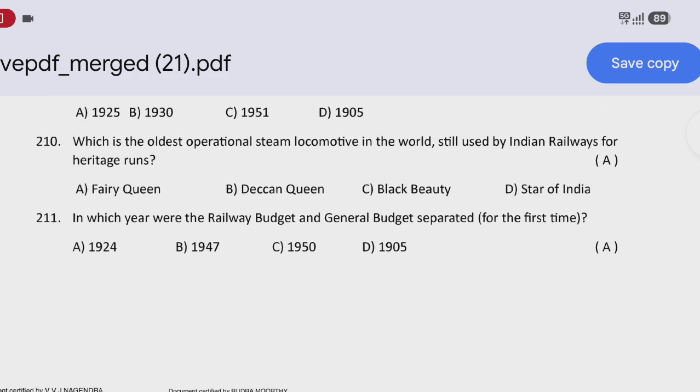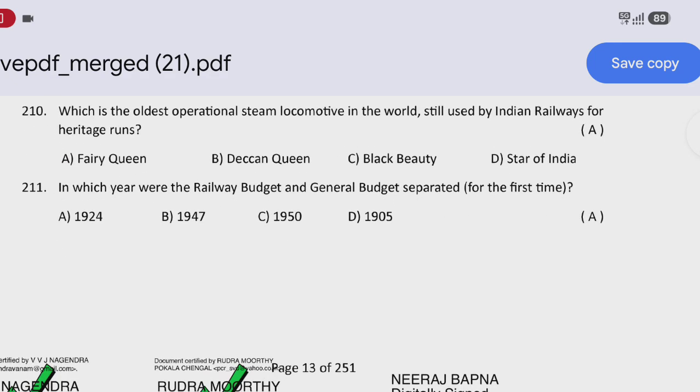Next question: which is the oldest operational steam loco in the world still used by the Indian Railways for the heritage runs? That is option A, Fairy Queen. Next question: in which year were the railway budget and general budget separated for the first time? That is option A, 1924.